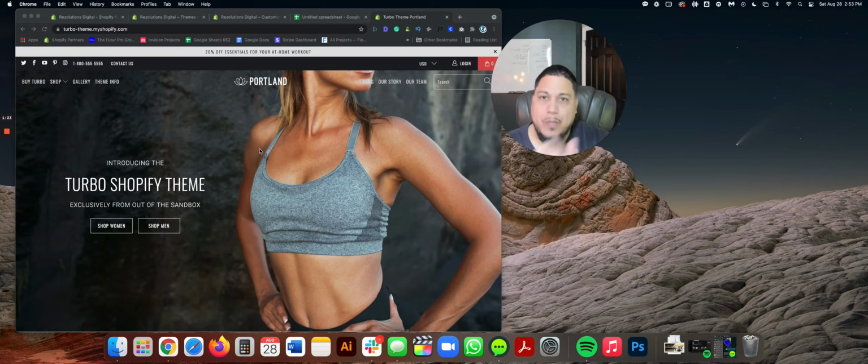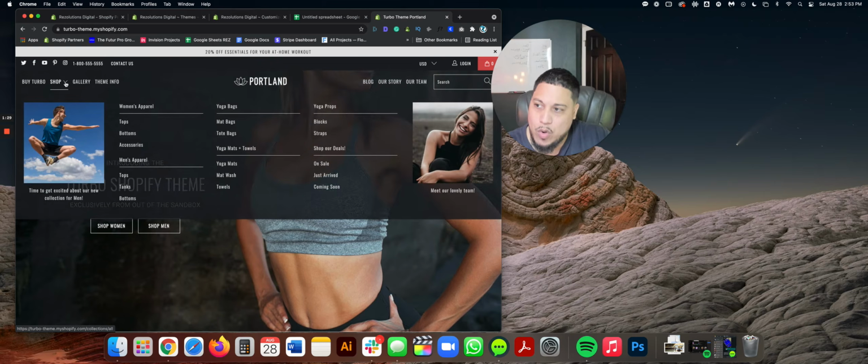If we pay attention to the desktop, we have the top menu system. As you can see right here, we have Shop, and once we hover over and click on it, you'll see that mega menu come out. Then we have a column of different tiers of collections. We have Women's Apparel, which is a level 2 collection, in other words, a tier 2. I'll explain in a second. And then level 3 would be this one, which would be Tops.